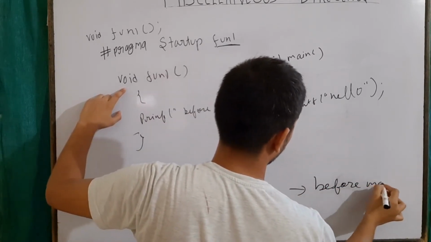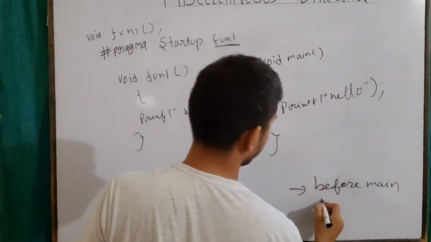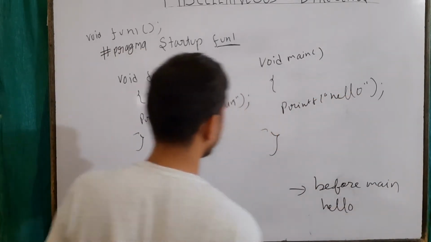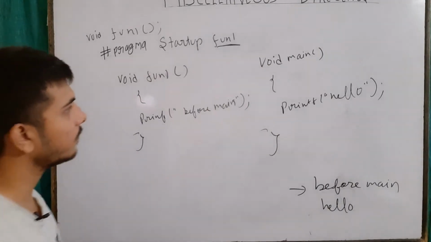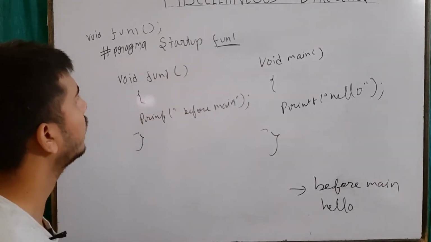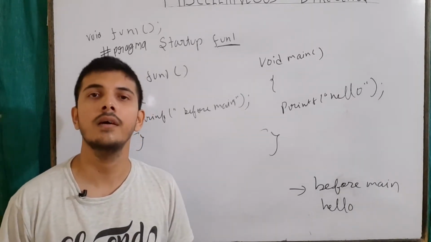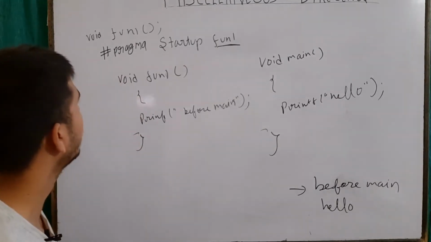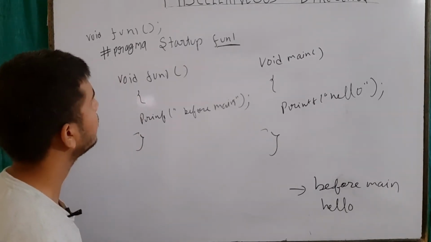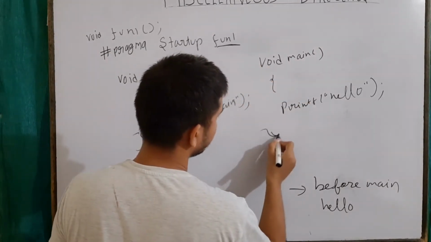Okay, and then it will go to the main and it will print hello. Now this will become our output, right? So this is a simple use of hash pragma. If we want to use some function, some functionality even before calling the main function, then we can use hash pragma startup.